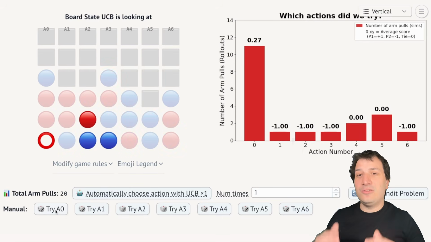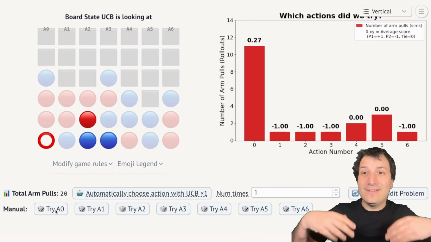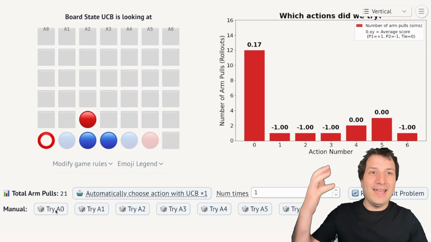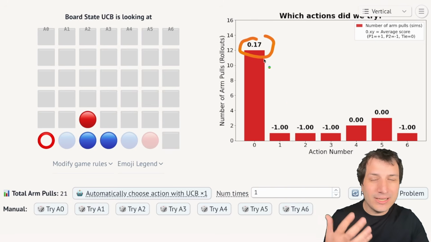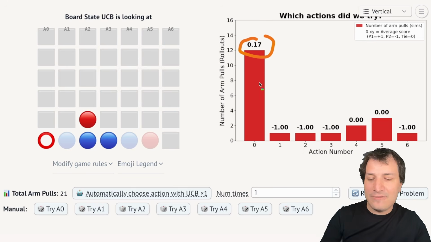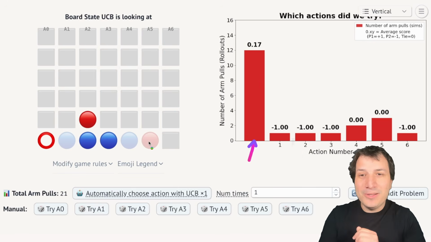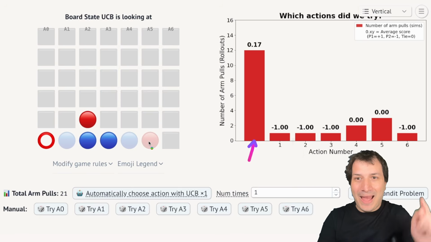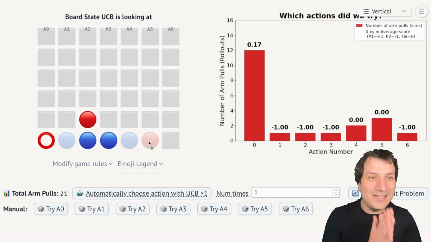This algorithm is called the greedy algorithm. You say which one is doing the best so far. Let's keep doing that one over and over again. And always 0. So you see, even though it's starting to come down, action 0 is still the best one over here. And this bar chart is showing us that we've spent almost all our effort doing action 0. And we could keep going. But I hope you will recognize that this is a bad algorithm. Doing the greedy algorithm in this case is going to lead us astray.